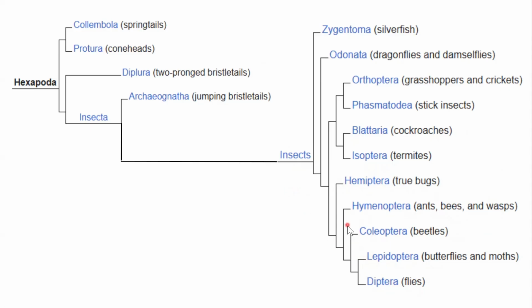So I want you to know that the subclassifications inside of insects are highly variable and really interesting. And if you went into each of these subgroups, like the Coleoptera, there is just so much variation inside of beetles and their body shape and their color and their habitat that it's just fascinating. So if you like bugs, if you want to study bugs, you can become an entomologist, and they are people who study insects.